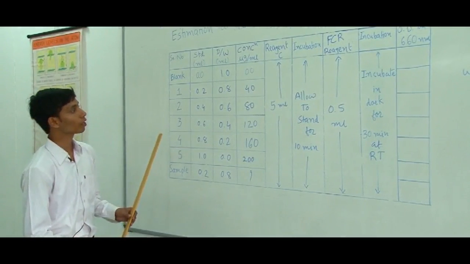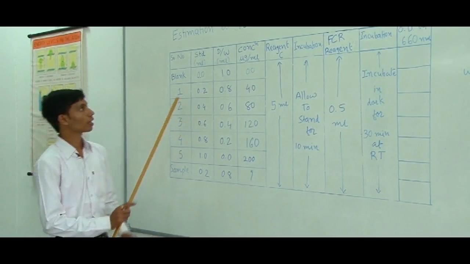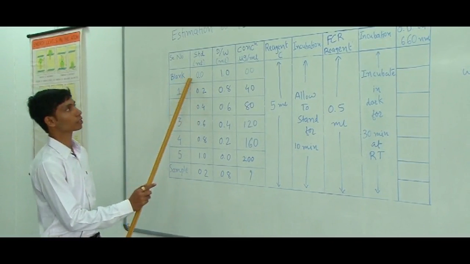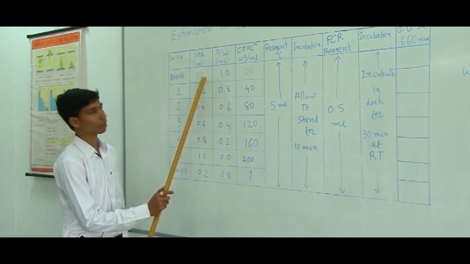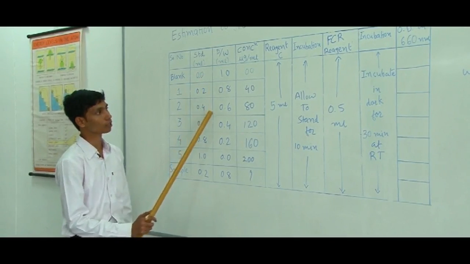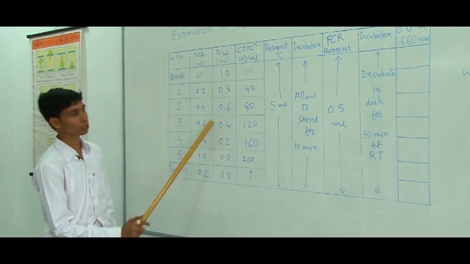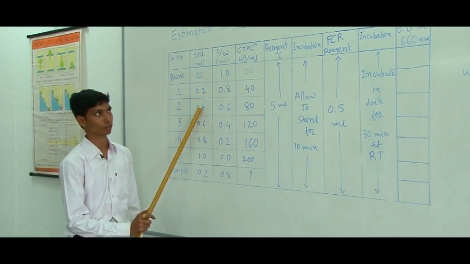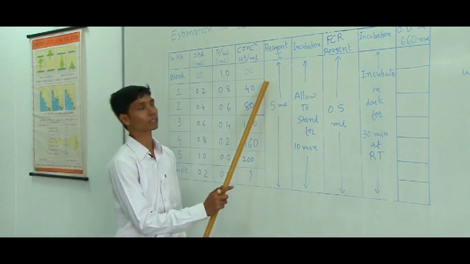Now we have to make up the volume to 1 ml with distilled water. As always, we have to take a blank in which there is no standard present. So we make up to 1 ml, and to make up the standard series we have to add 0.8 ml, 0.6, 0.4, 0.2 ml respectively. Now after that we have to add 5 ml of reagent C.